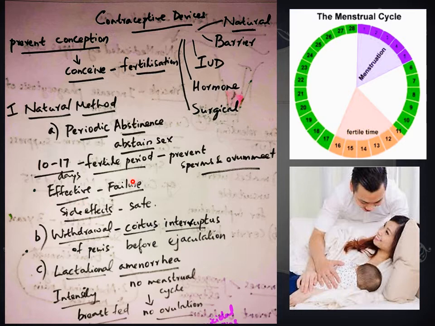But there are chances of failure in this method, but there are no side effects. The next type of natural method is withdrawal or coitus interruptus, means withdrawal of the penis before ejaculation. This will also prevent the conception. The third method is lactational amenorrhea. Lactational amenorrhea means there will be no menstrual cycle during intense lactation after the delivery. So, as long as the mother is feeding the baby intensely, it is believed that there will be no conception. It varies from 5 to 6 months, but this method is also not reliable. There are chances of failure, but there are no side effects.